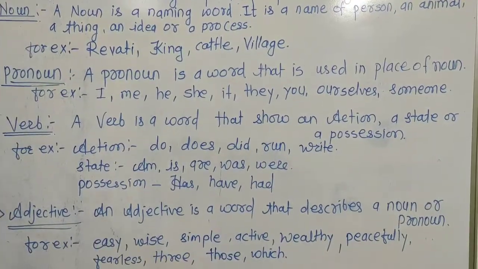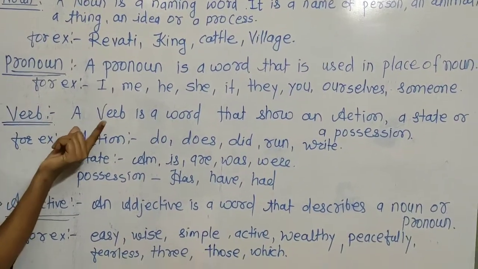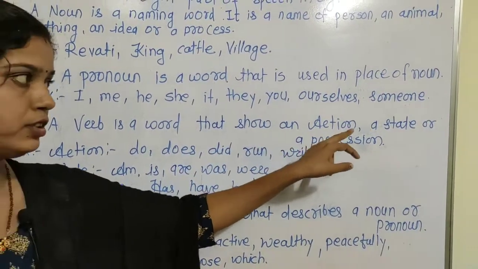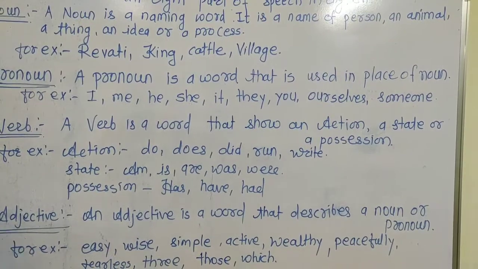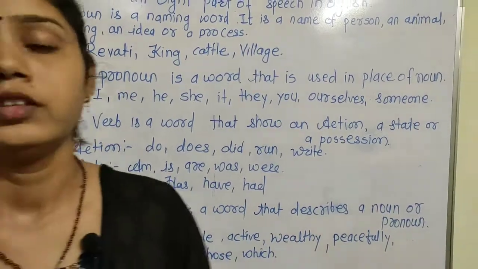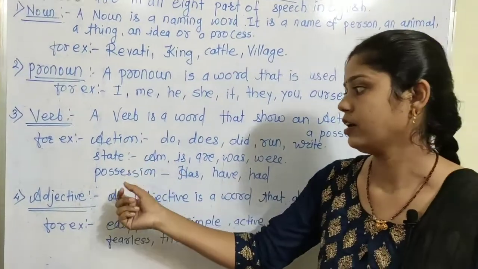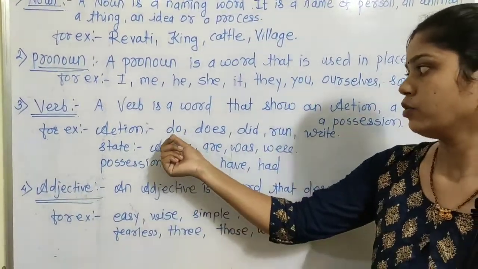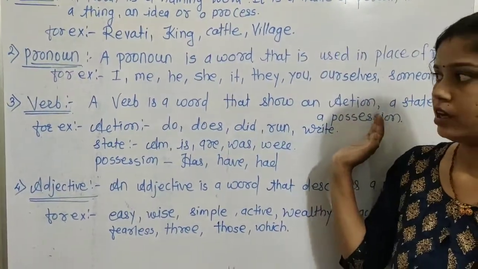The third part of speech is verb. What is meant by verb? A verb is a word that shows an action, a state or possession. In sentences, a verb has a most important role. Action is shown by do, does, did, run, write, whatever it may be.